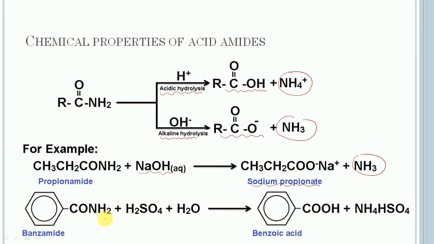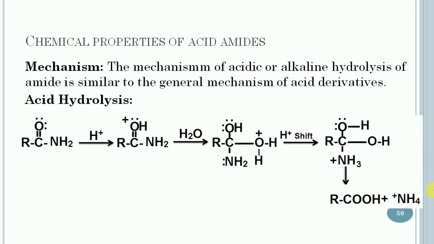In the second case, benzamide is treated with sulfuric acid, and in this case free benzoic acid will get formed along with ammonium hydrogen sulfate. So that is hydrolysis. Then let us consider its mechanism.